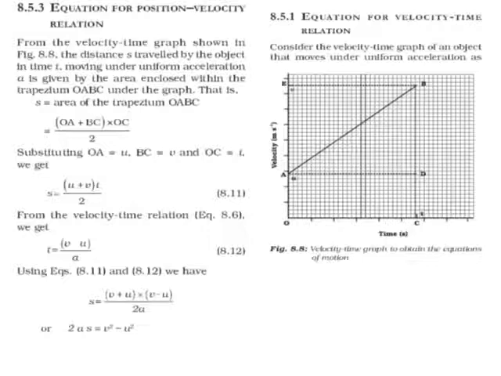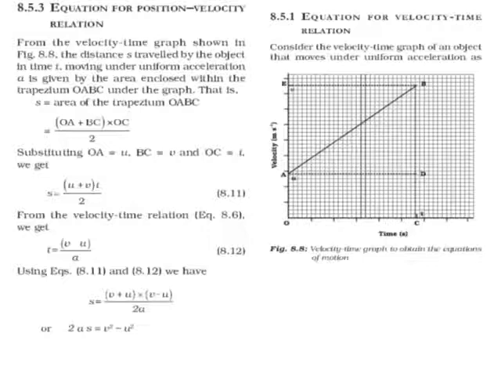Now, the equation for the position-velocity relation. From the same graph, the distance travelled S by the object in time t, moving under acceleration A, is given by the area enclosed within trapezium OABC. We have already seen that S is equal to the area of trapezium OABC, or S is equal to (OA plus BC) into OC divided by 2.